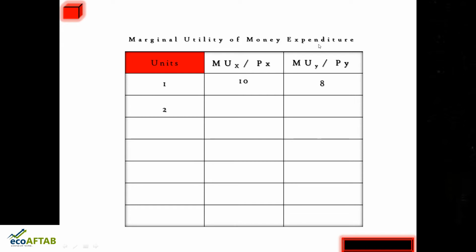For the second unit the same logic applies, and it is 9 for 5 star and 7 for dairy milk. So if you continue like this, you will get a table where you are having the different values for the marginal utility of money expenditure for different units of the commodities. So this is our marginal utility of money expenditure table.